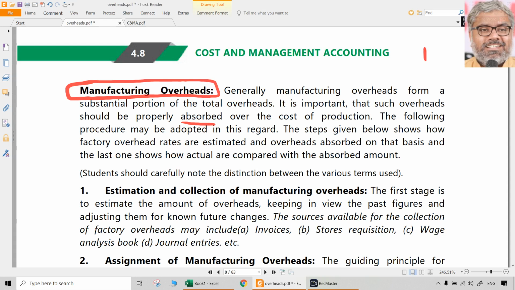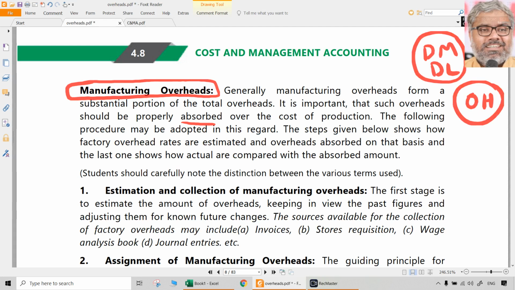Definitely direct materials and direct labor are visible straight in the product. How much material is required, more or less, is a known fact. How much labor is required to manufacture one unit on a broader basis is a known fact. What is the only unknown factor? Indirect expenses or overheads. That is the reason, rather than actually incurring the overheads and taking them into cost accounts, we will have a predetermined rate of overheads and use that rate for absorbing the overheads into the cost of production. That is the process of absorption.